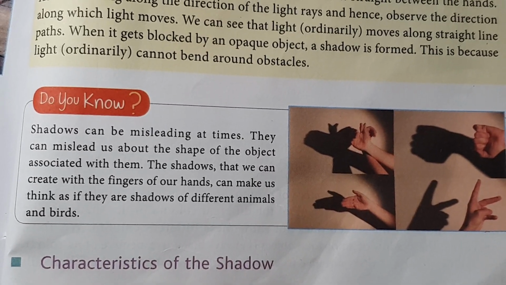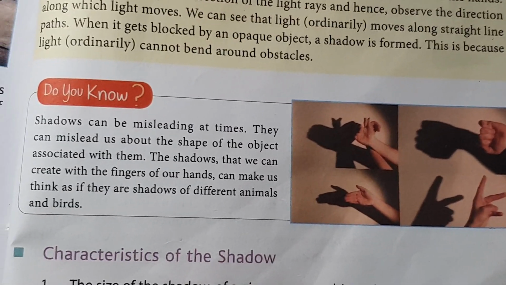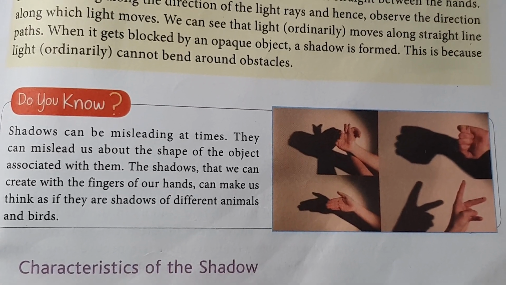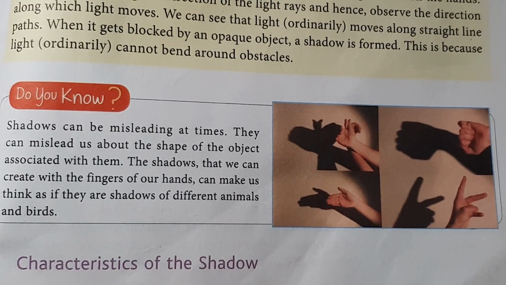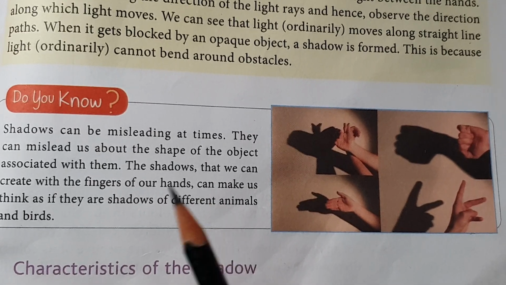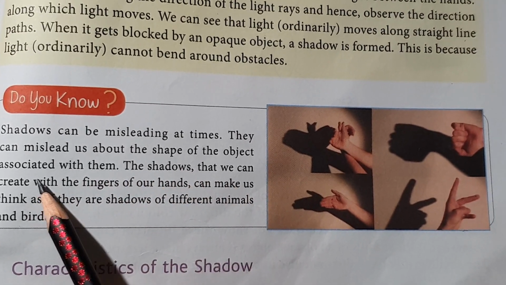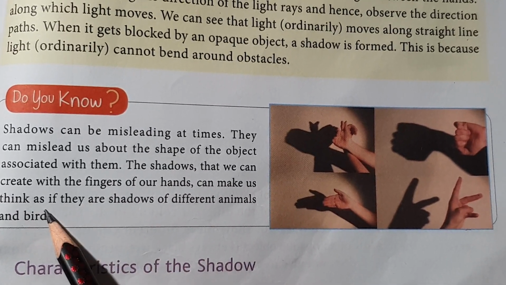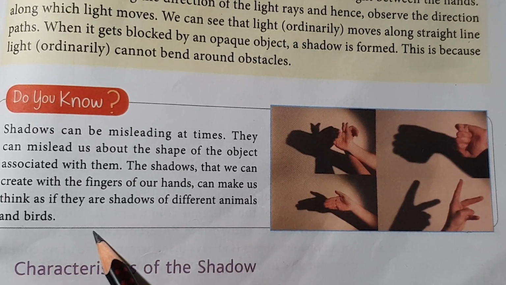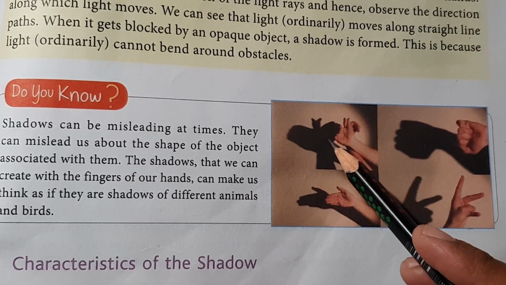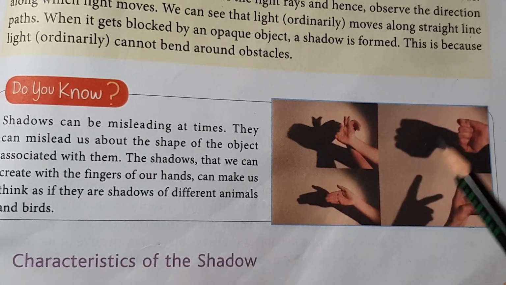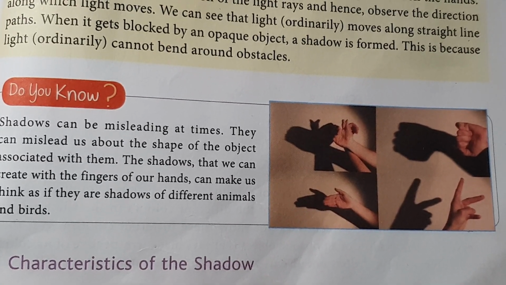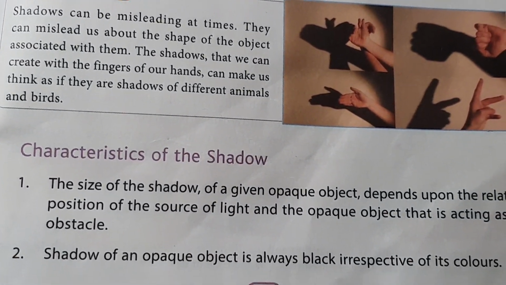Yes, okay. Next, there are also some pictures shown. In our childhood, we also used to play like this. We also make figures, dark patches, some shapes on the wall. Okay, see, shadows can be misleading at times. They can mislead us about the shape of the object associated with them. The shadows that we can create with the figures of our hand can make us think as if they are shadows of different animals and birds. We make shapes of our hand, or the same shadows we can see on the wall, and it makes them resemble some animal, some snake, some bird, resembling like that, and we used to play with these things. Usually kids used to play like this.